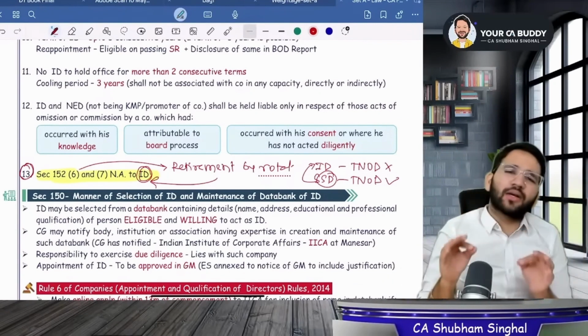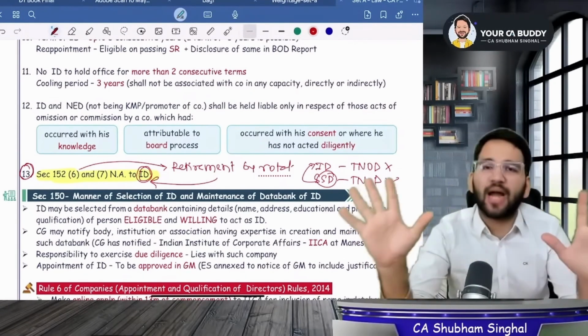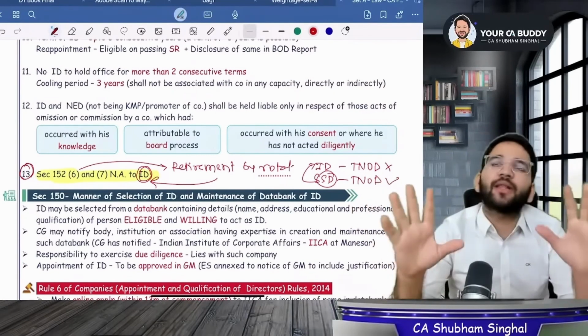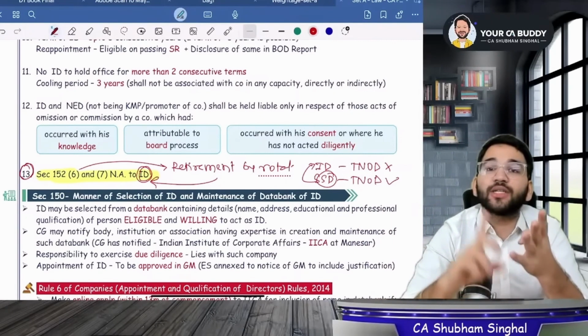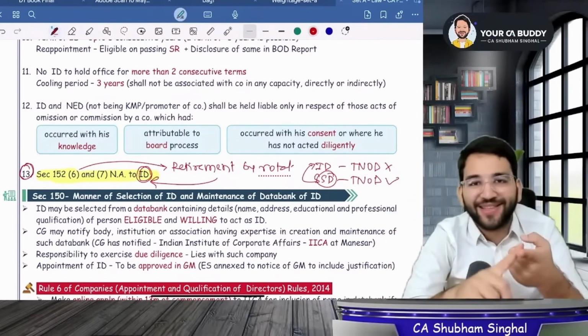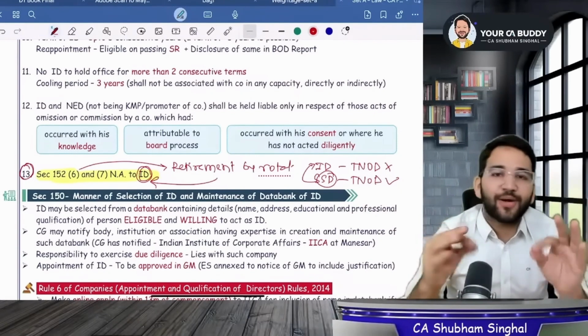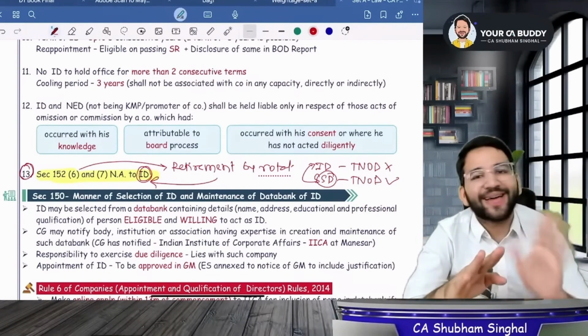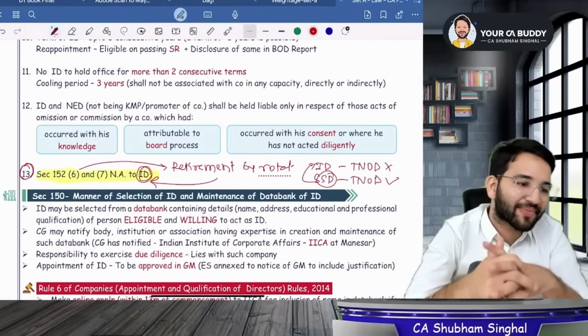I swear to God, this concept that you are talking about has never been useful in life, not even in your paper 4's descriptive. Don't waste your energy trying to understand it. I can justify each and every word to you in 15 minutes, which I did in my ultimate batch. You don't need to use your brain. You need to understand that small shareholder directors will come in the total number. As he can't retire by rotation, he will come in the non-rotational position. Okay?